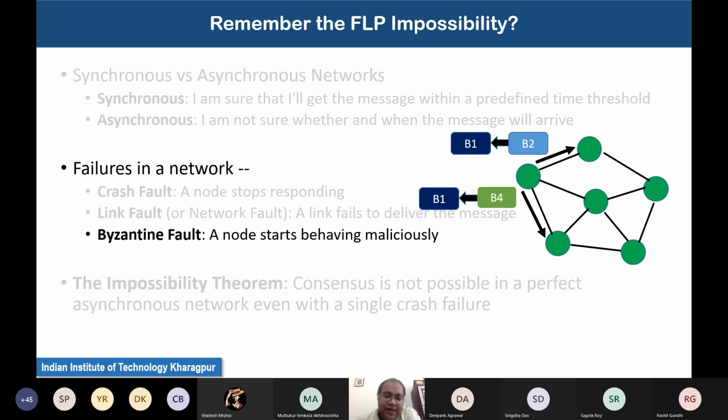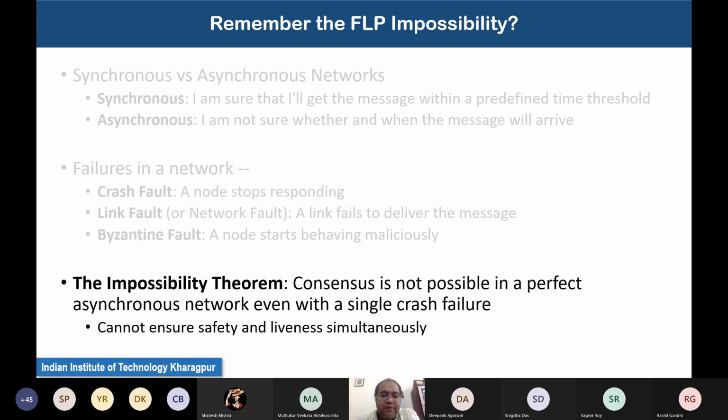Now the impossibility theorem that we discussed earlier, let me just reiterate it. The impossibility theorem says that consensus is not possible in a perfect asynchronous network, even with a single crash failure. That means if you are working in an asynchronous environment, where you do not have any fixed deadline for receiving messages, or your messages can be received out of order, or there can be message loss, then even with a single crash fault or any kind of failure, you will never be able to reach a consensus.